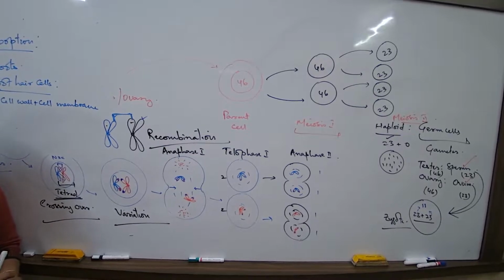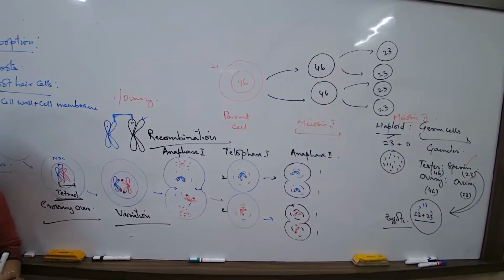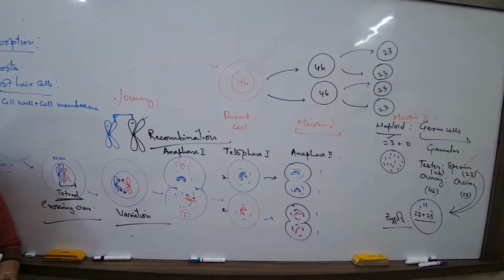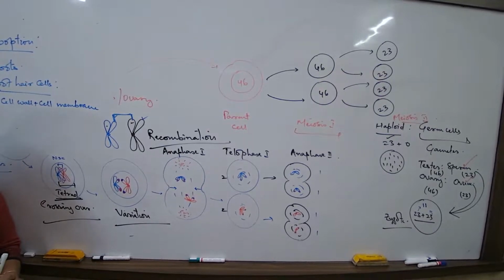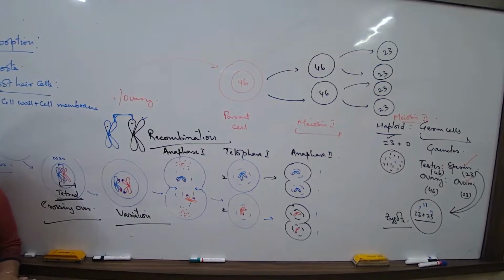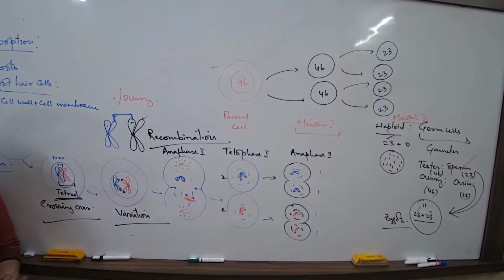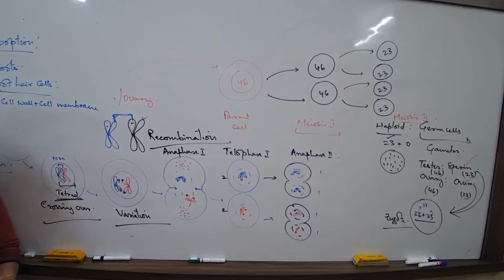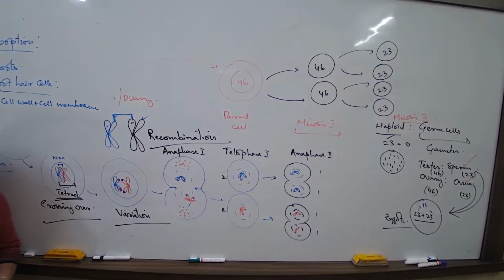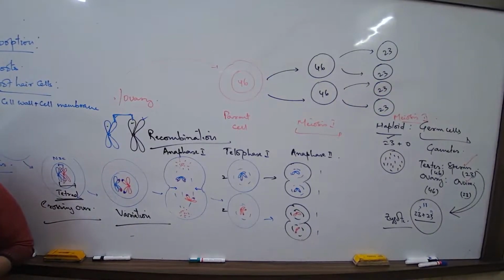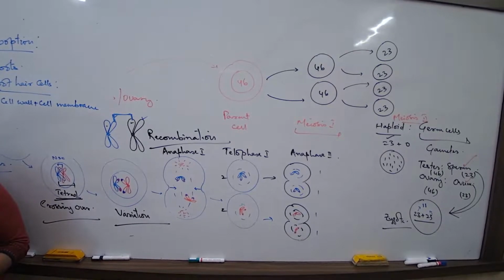Cell membrane, what is the nature? Selectively permeable, semi-permeable. Only some few molecules can pass through. Cell wall on the other hand is freely permeable. All types of molecules can pass through. Composition wise, what is the difference?